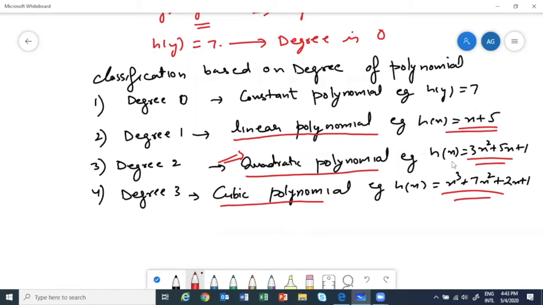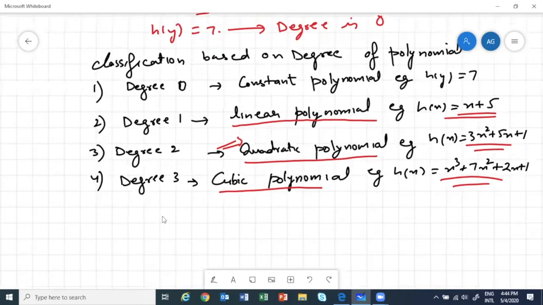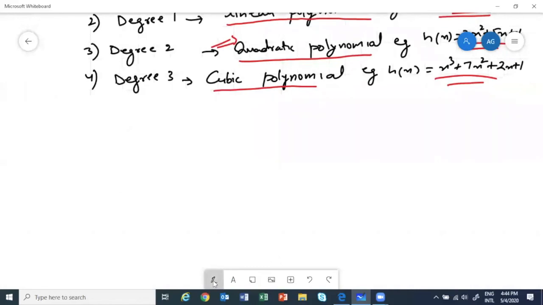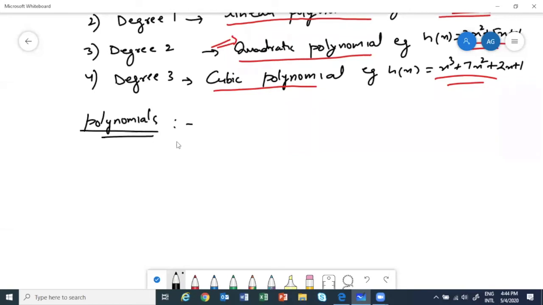Now, since we have defined everything, degree and all, let's give a proper definition of our polynomials. Since we have understood a lot about polynomials, and for a proper definition we want degree. So I will give you the proper definition of polynomials, because when you see the books in higher classes, this will be the definition that you will see. So I want you to understand here itself.